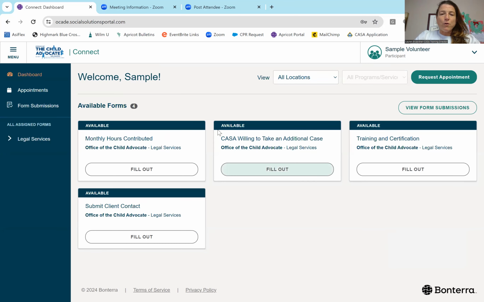We can leave this second form alone. This is willing to take an additional case. As soon as you click that, within minutes, your CASA coordinator will call you for a new case. Just kidding. But we only want to select this if you are actually ready to take an additional case right now. Our next and newest form is called the training certification. We're going to fill this out.